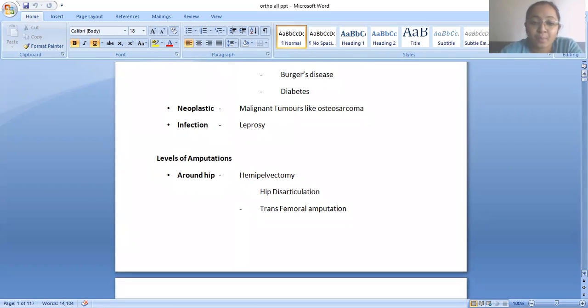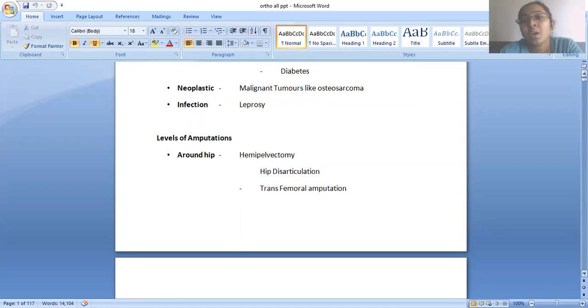Now the levels of amputation: at what level amputations are done. Mostly amputations are described in reference to the joint. Around the hip, there is hemipelvectomy, where half of the pelvis has been removed. Hip disarticulation, where the hip joint has been disarticulated.